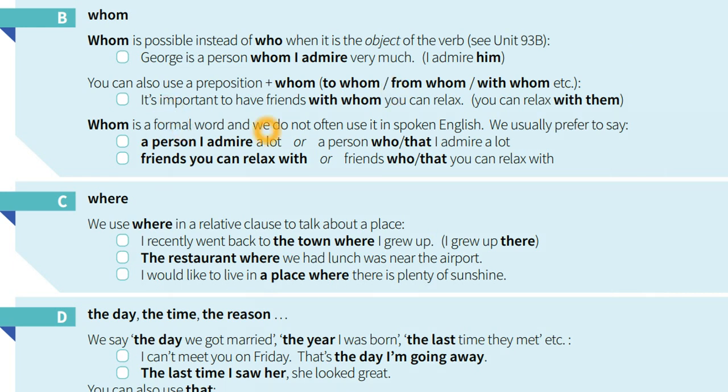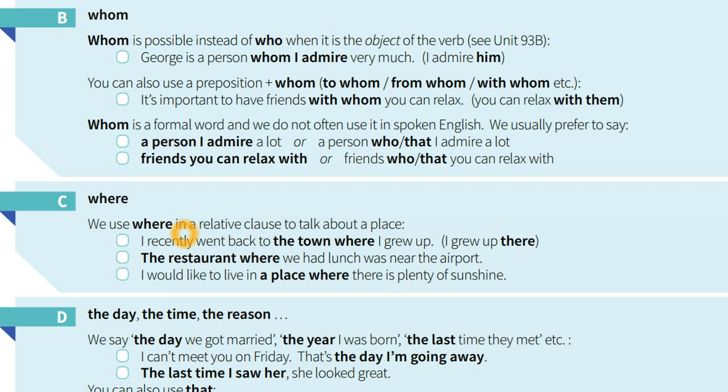Whom is a formal word, and we do not often use it in spoken English. We usually prefer to say: the person I admire a lot, the person who or that I admire a lot. Friends you can relax with, friends who or that you can relax with. So be careful about using who. Here whom is a formal word, so it is used mostly for writing. It's not easy to pronounce in our conversation.